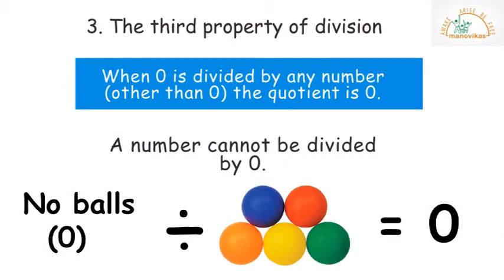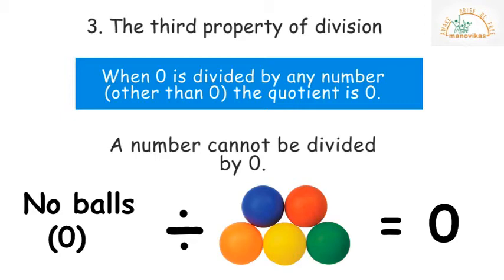The third property of division states, when 0 is divided by any number other than 0, the quotient is 0. A number cannot be divided by 0. Here, there are no balls, so to represent no balls, we write a 0.